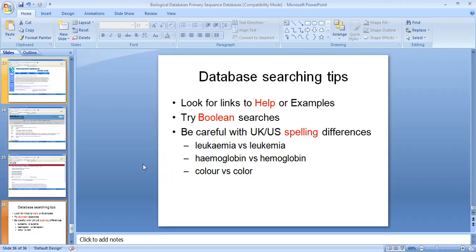Database searching tips: look at the help and examples, try Boolean searches, and be careful of UK and US spelling differences, such as leukaemia versus leukemia, haemoglobin versus hemoglobin, colour versus color.